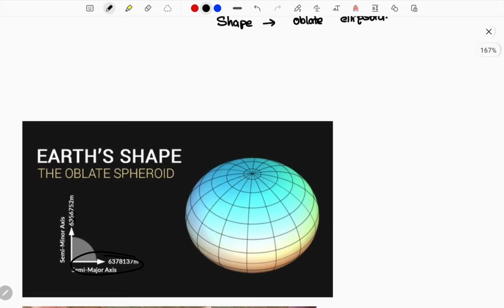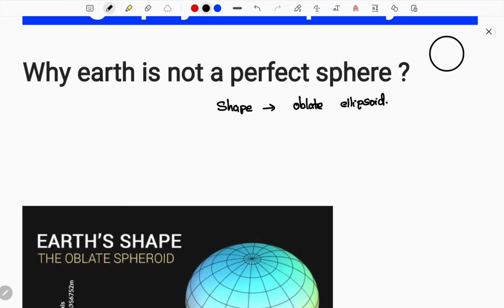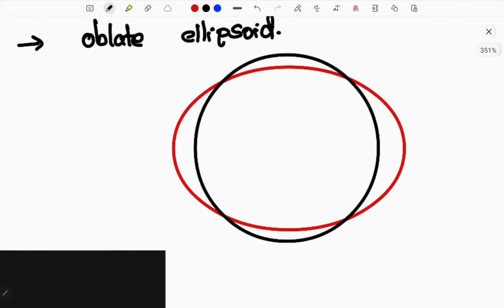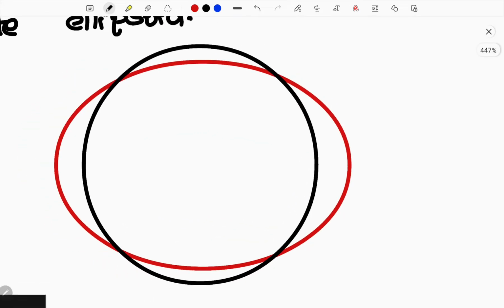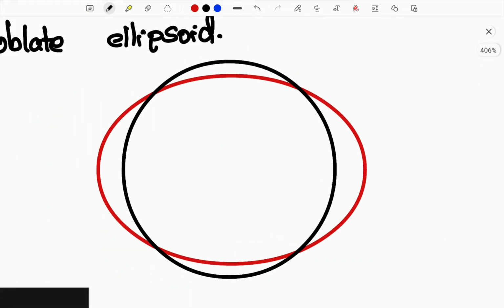Let me draw a circle and help you understand. Here this is a perfect circular shape, but Earth is not a perfect circular shape. Let me draw it clearly. Okay students, I got the perfect shape. So now you will understand clearly what a circular or spherical shape is and what this oblate shape is.